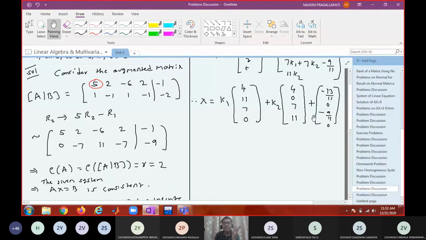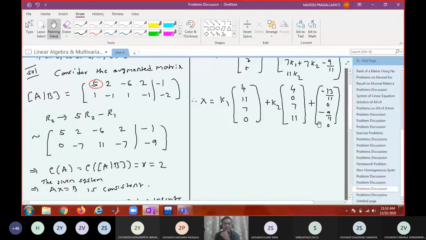K1 equal to 0, K2 equal to 1. Add these two, you'll get the third independent solution. And if you give K1, K2 equal to 1, 1 and add, that will be a solution, but that will not be independent with the previous three, because you will get at most three linearly independent solutions. Now, do you understand how to generate the set of all solutions and how to get the independent solutions?